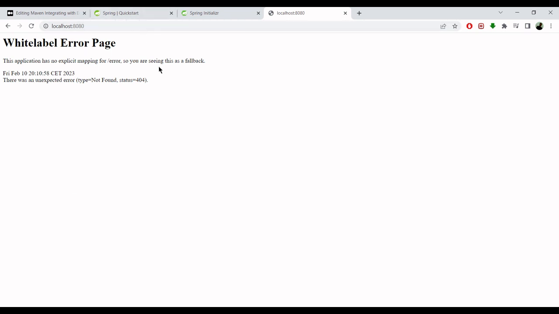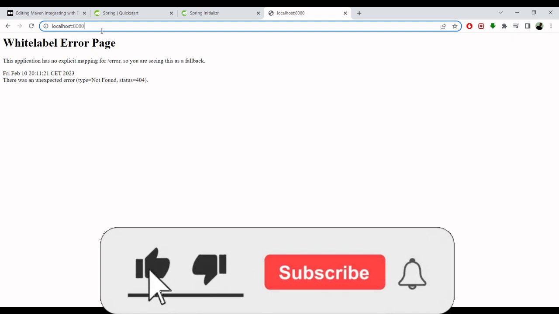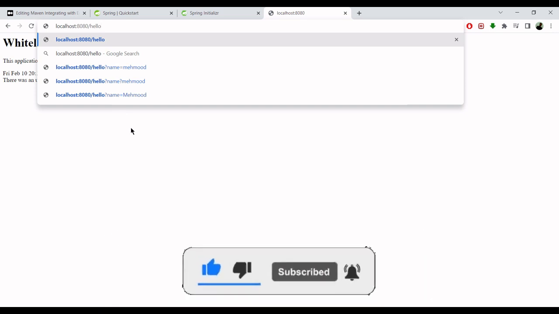Since our application is started on port 8080, we can navigate to this address, localhost 8080. At this point we can see only this Whitelabel error message, because we did not provide any root HTML file or anything like this which can display when we are routing to the root of our application. But we have this endpoint named hello. So when we route to this address and press enter, we see the Hello World example, as expected.